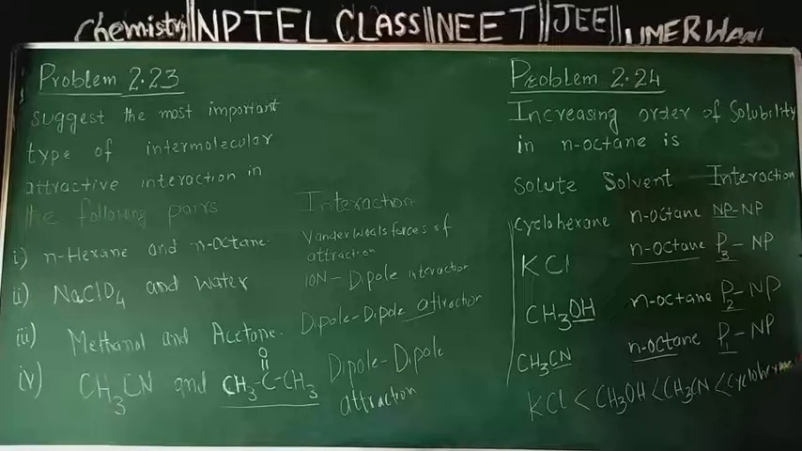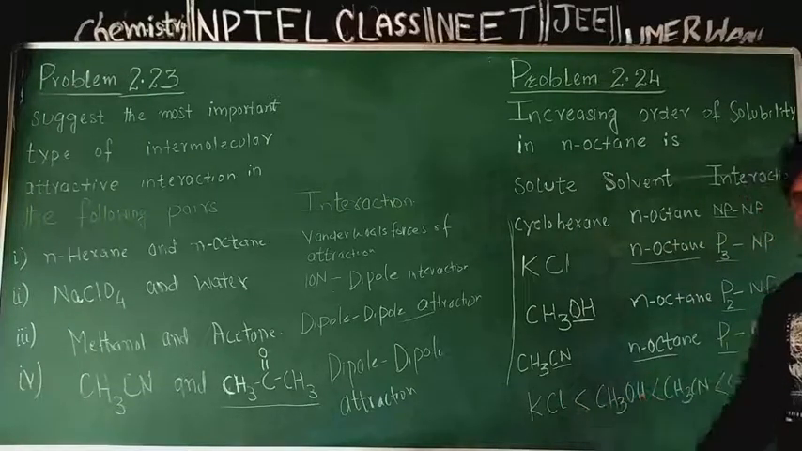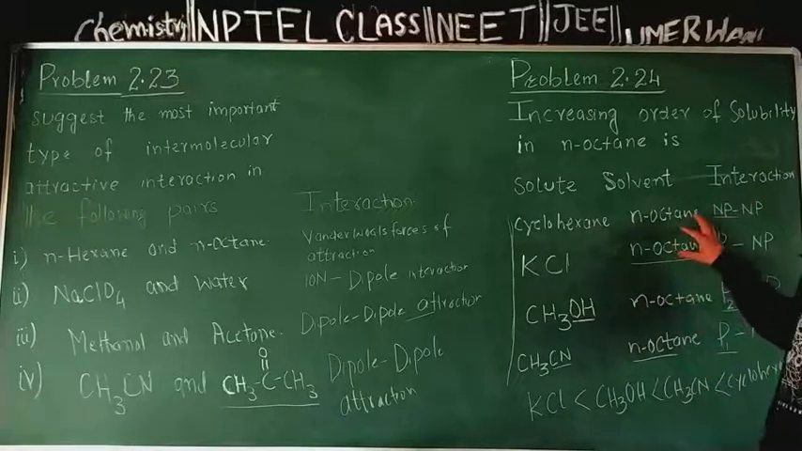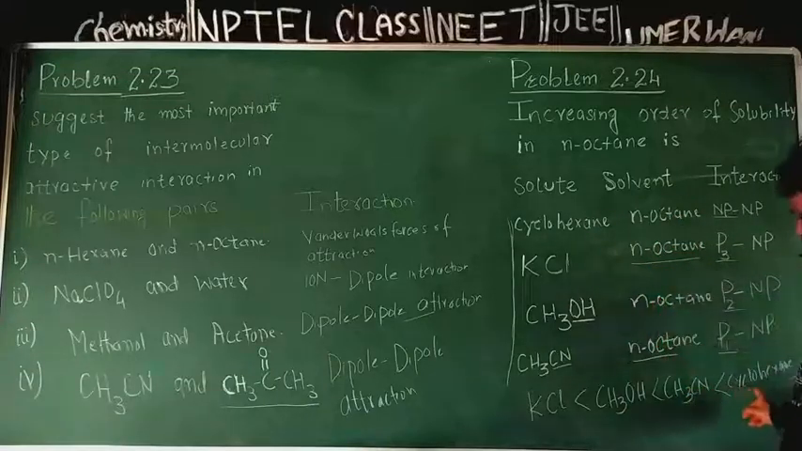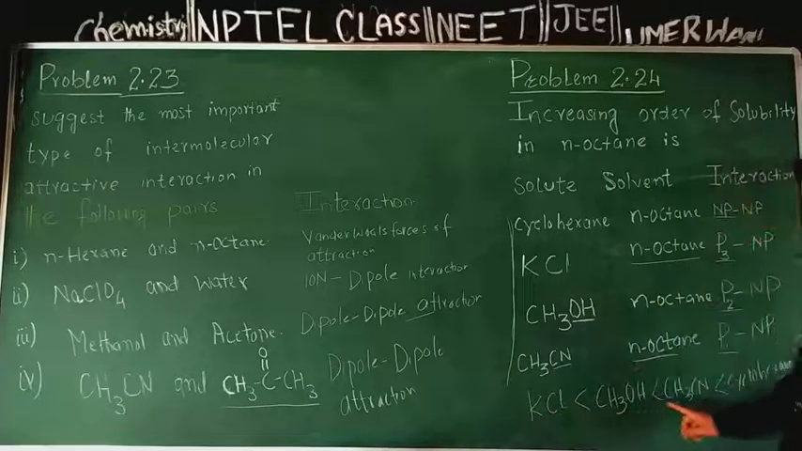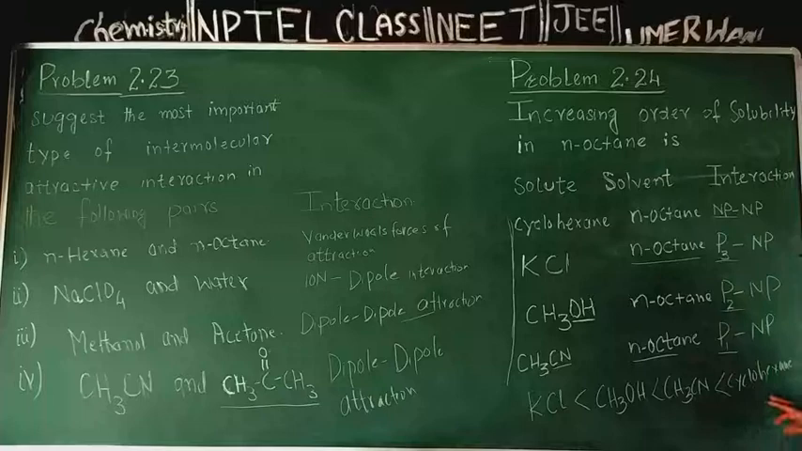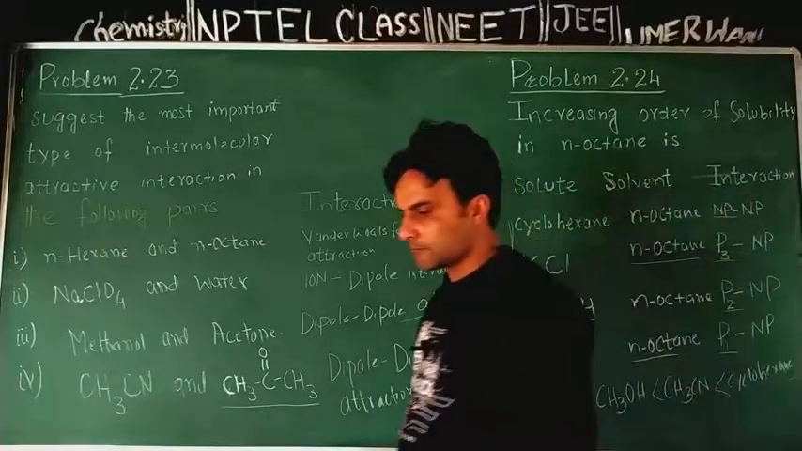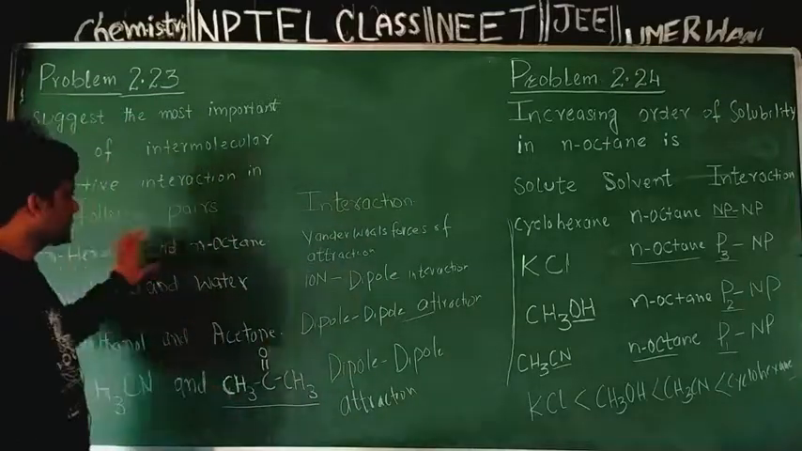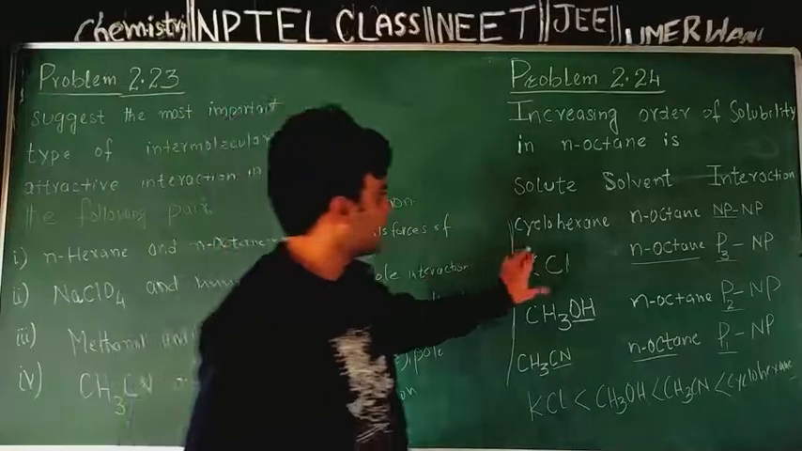Maximum solubility in normal octane, if our solvent is normal octane non-polar, will be shown by cyclohexane, followed by acetonitrile, followed by methanol, followed by KCl. Least soluble will be KCl. But if we change nature of solvent from normal octane to water, which is polar, then this order will get reversed. Maximum solubility in water will show KCl, followed by methanol, followed by acetonitrile, and least solubility will be shown by cyclohexane.